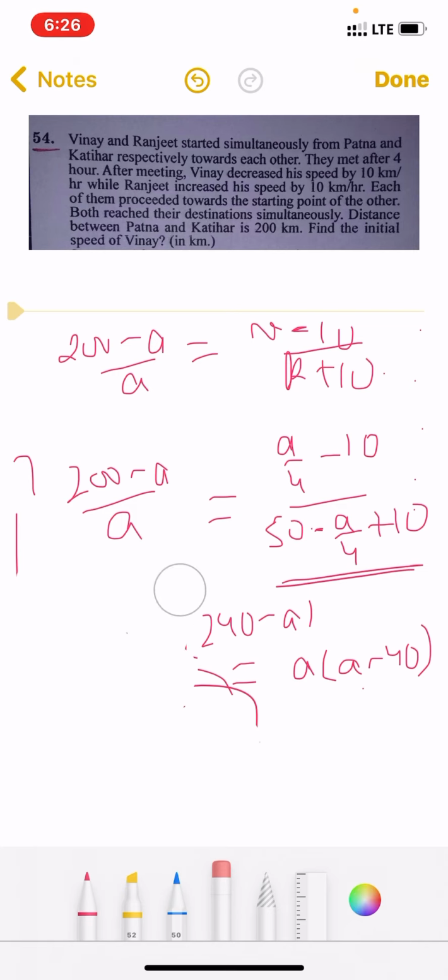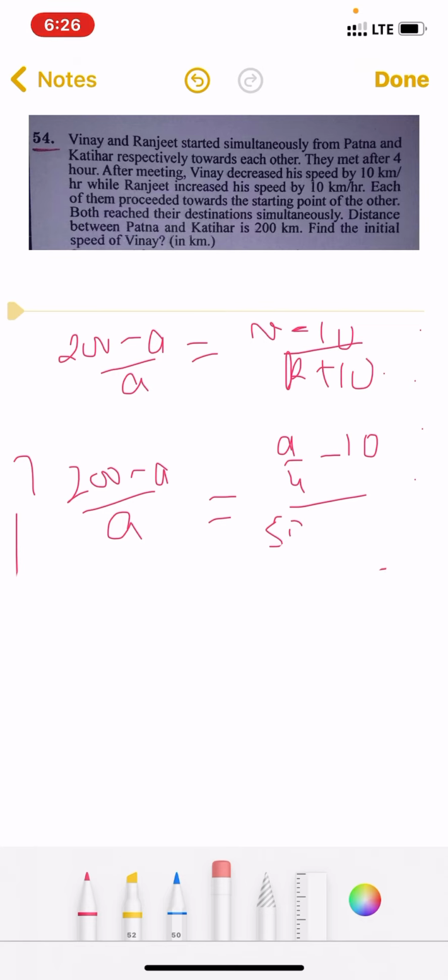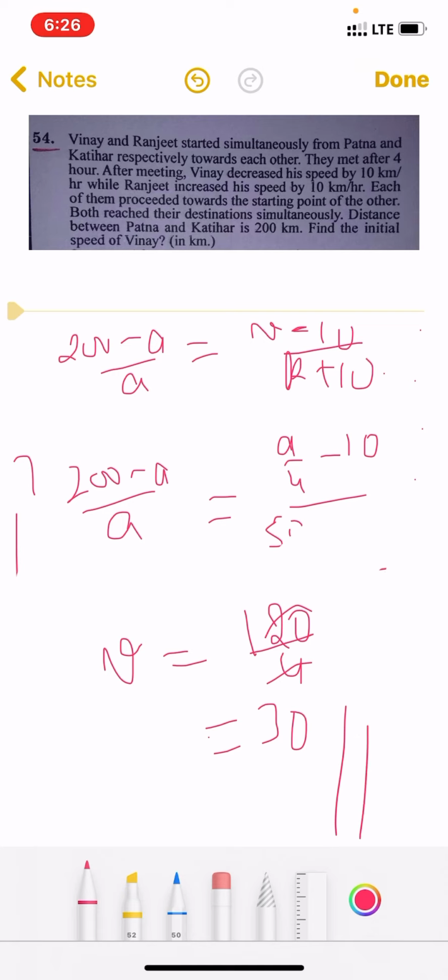The question is asking to find the initial speed of Vinay. Initial speed of Vinay was V, and A we found out is 120, so 120 by 4 equals 30 is the answer to this question. Thank you so much.